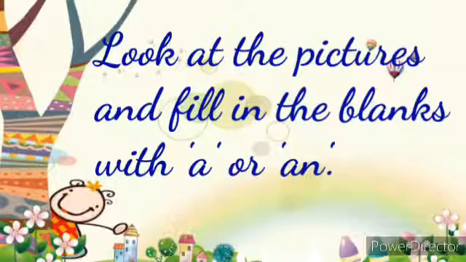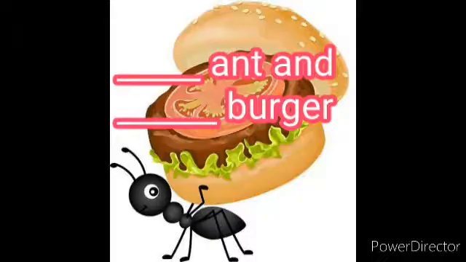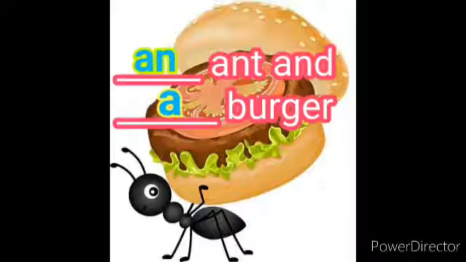Now children, look at the pictures and fill in the blanks with a or an. Dash and dash burger. Which article will you use here for and? We will use an, because the word and starts with a vowel sound. And for burger we will use a, because burger starts with a consonant sound.